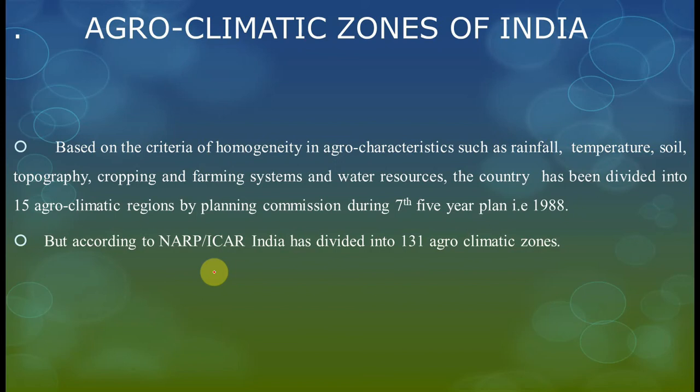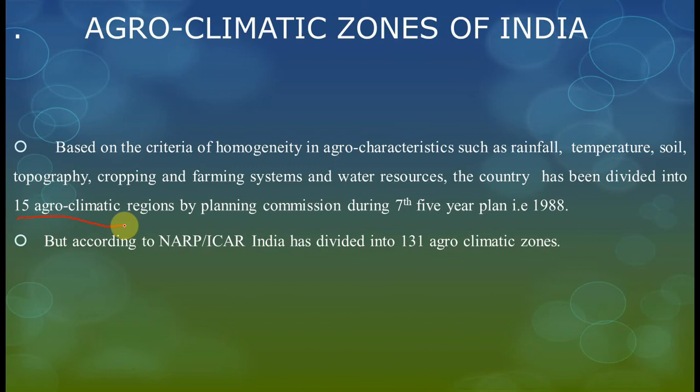So we have to keep that option, as the question is which of the following is not the criteria for the classification of agroclimatic zones of India. And in the options they have given rainfall, temperature, soil topography, cropping and cropping pattern. And the answer is cropping pattern friends, and it is divided into 15 agroclimatic zones. This is a direct question friends.